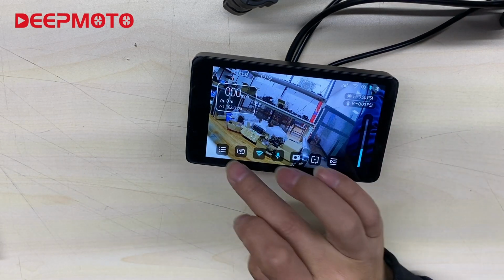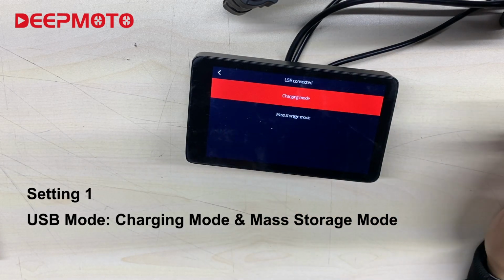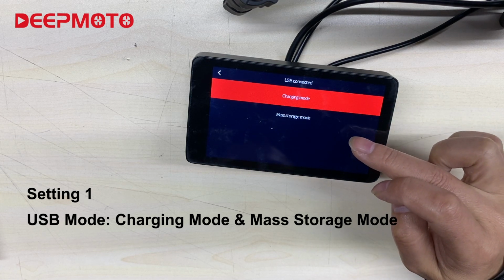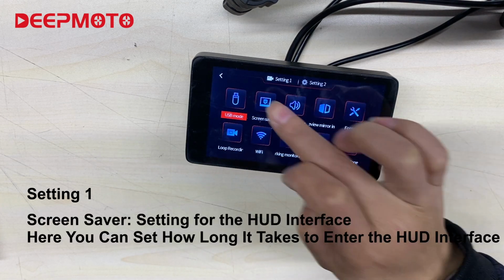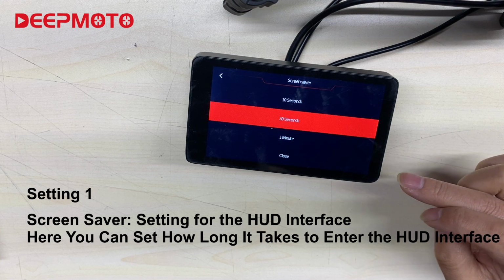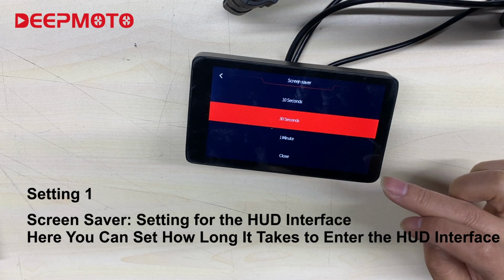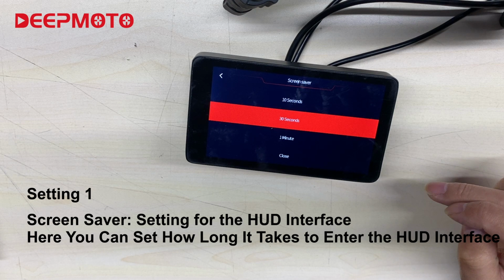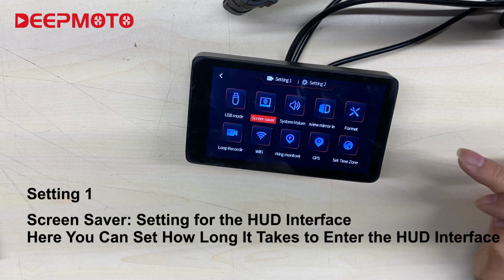Enter the menu interface. In setting 1, the USB mode is divided into charging mode and mass storage mode. Video files can be read by selecting mass storage mode. The screensaver is a setting for the HUD interface. When the dash cam is not operated for a long time, it will enter the HUD interface. Here you can set how long it takes to enter the HUD interface. If you choose to turn it off, the riding screen will be displayed in real time.